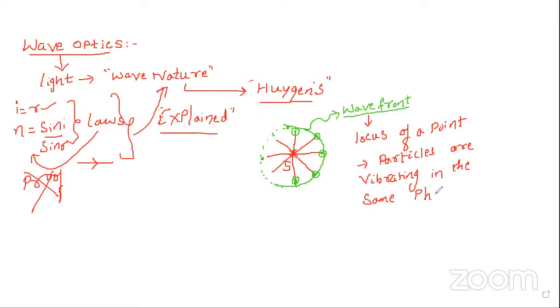If any particles start vibrating in the same phase, then whatever locus you draw, that locus is what we call the wavefront.